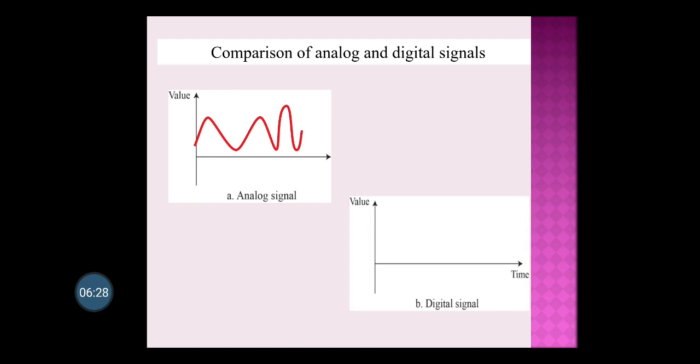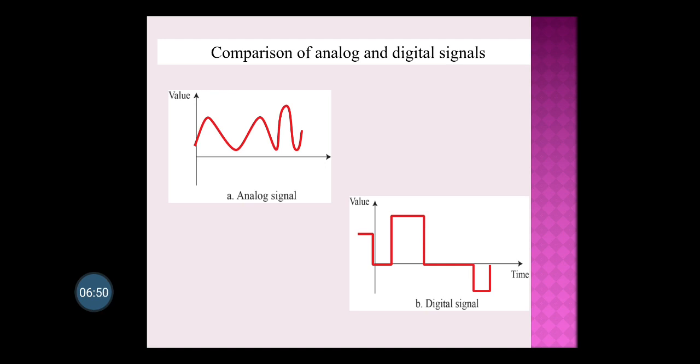Now about the digital signal. So here you can see the digital signal. You can see here that for a certain instant of time, again with respect to time its value is measured, and you can see that at a certain time the voltage value is very high, for example 10 volts, and it remains 10 volts for a certain amount of time.